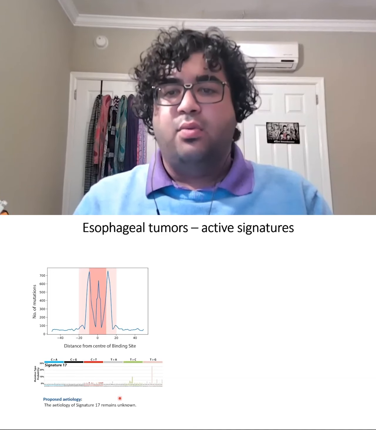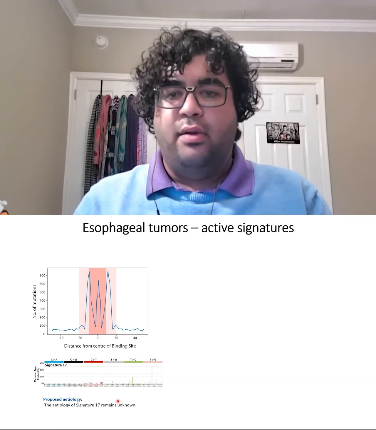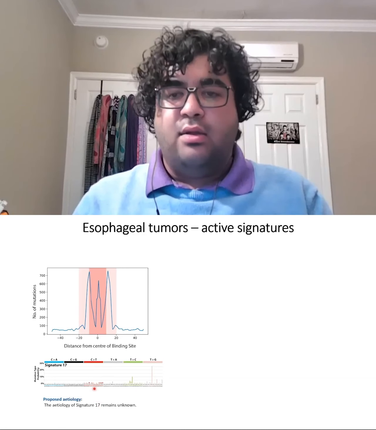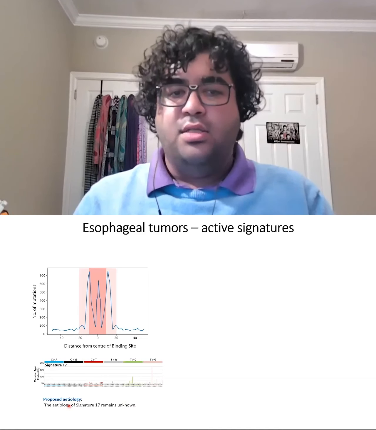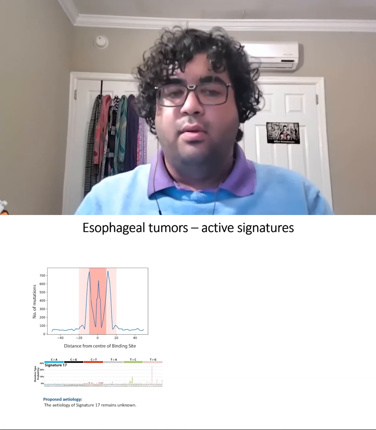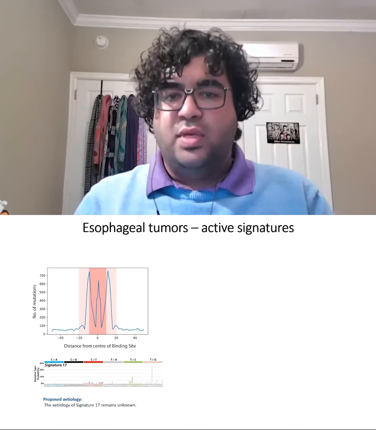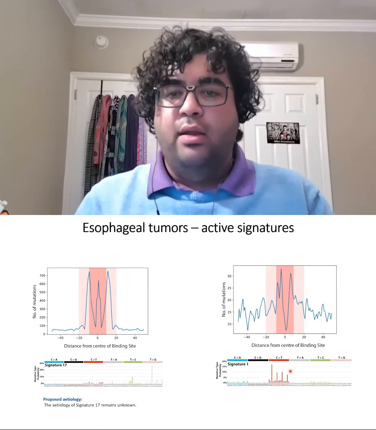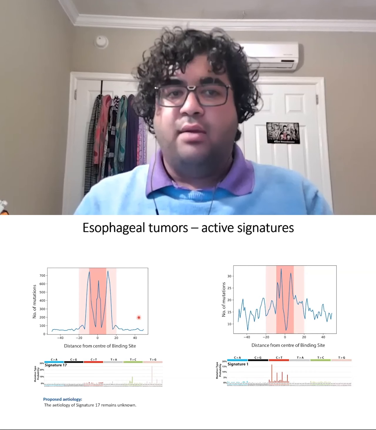This is consistent with what has been implicated in other studies in colorectal, gastric, and esophageal tumors. However, the etiology for the signature remains unknown. Looking at other signatures, we see some mutations from signature 1. While these don't drive the enrichment patterns we see, they do have a defined mechanism.